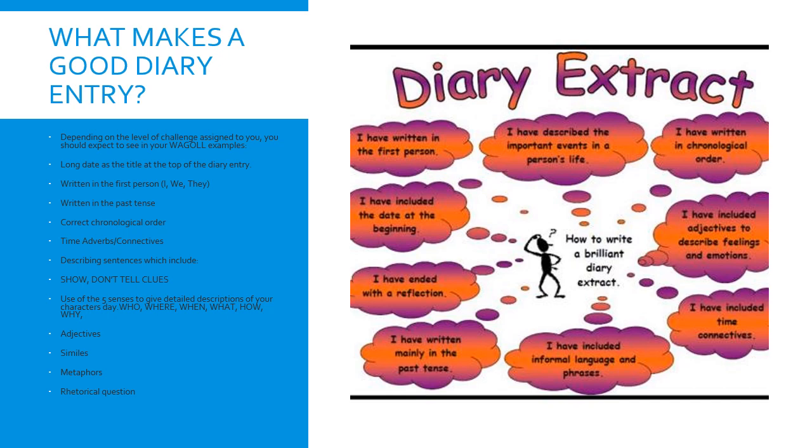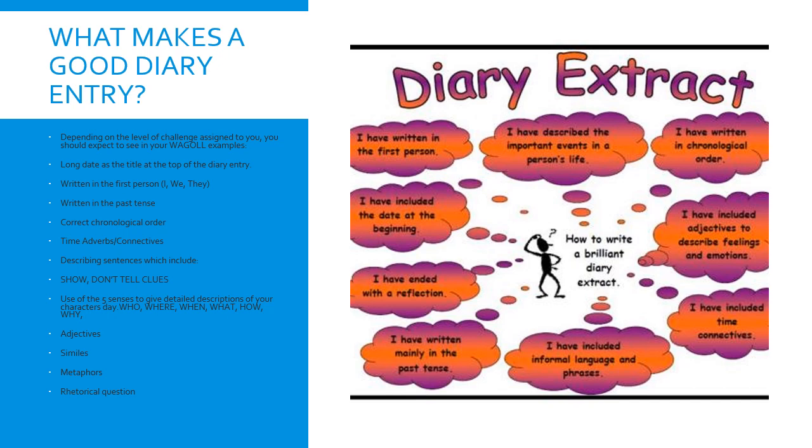And for the next part of today's task, I would like you to open up the Waggle entry that has been assigned to you. So that's our What a Good One Looks Like. There are 4 different examples that have been assigned, and we are now looking for you to read over the diary entry that has been sent, and we are looking for you to identify the different genre elements that you can expect to see in your diary writing.